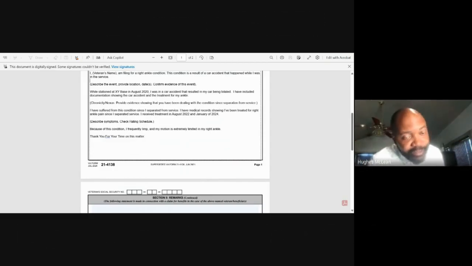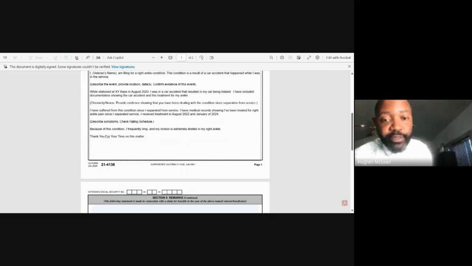Next, nexus. Chronicity/nexus. Provide evidence showing that you have been dealing with the condition since separation from service. That's what the nexus is: proof that you've been dealing with this thing since you separated till now. That's all it is. I have suffered from this condition since I separated from service. Come on now.